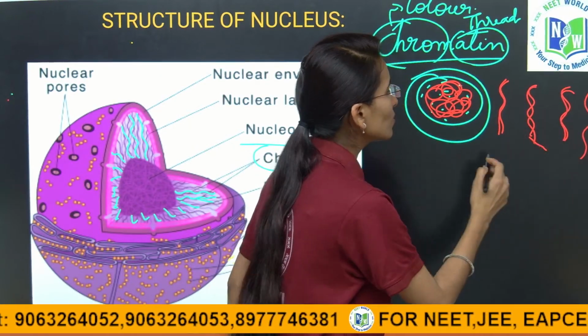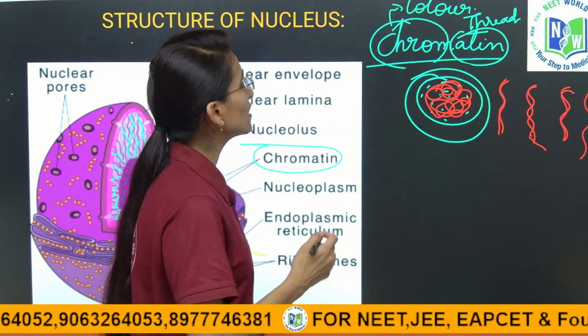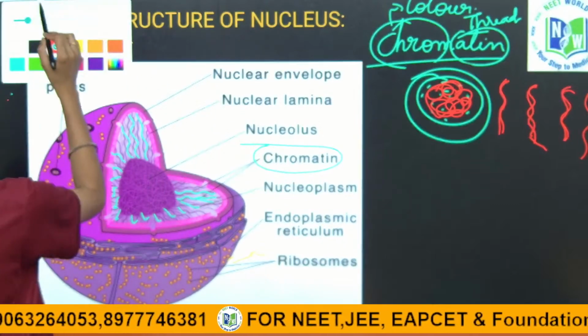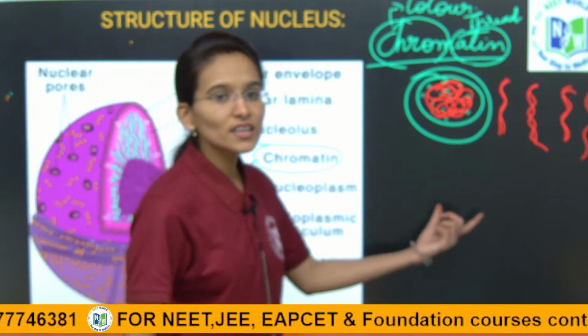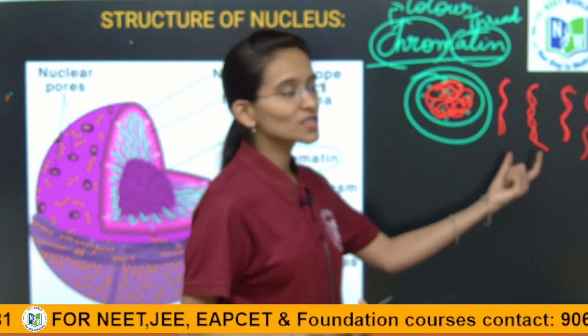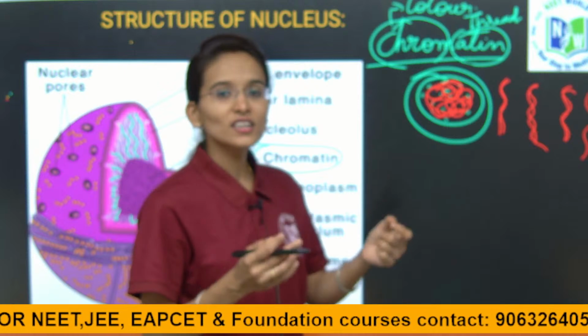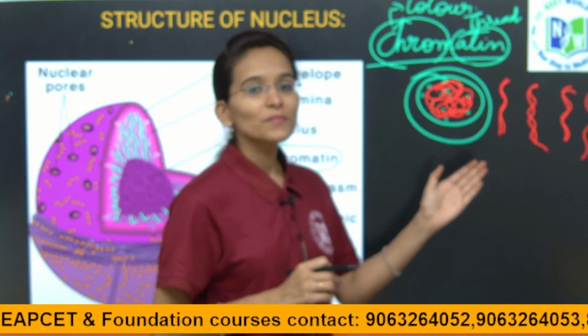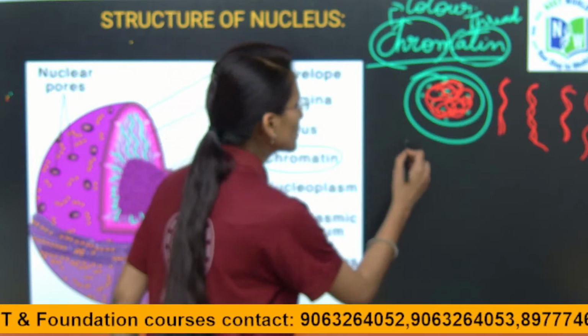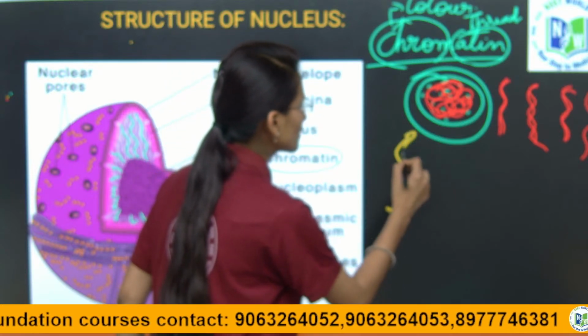Each chromatin, during the cell division, is going to form thickened structures. Try to understand slowly. During cell division, these chromatin structures are first somewhat thin, but during the cell division process they give a thickened appearance like this.